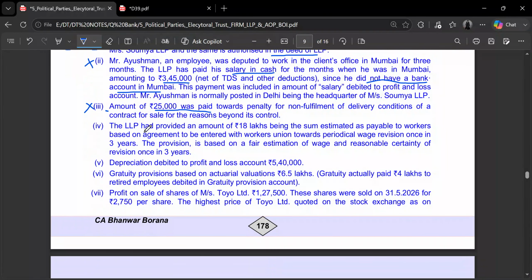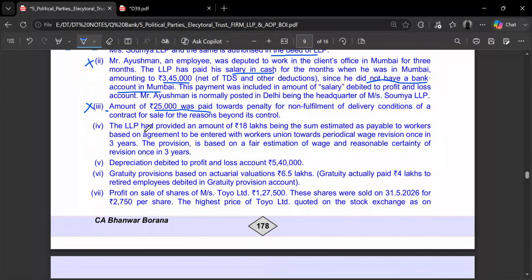Depreciation debited to the P&L account is 5,40,000. This will be added back to the profit and loss account, because this is the book depreciation as per books of accounts of the LLP, not as per the Income Tax Act. We'll later reduce the income tax depreciation from this figure.